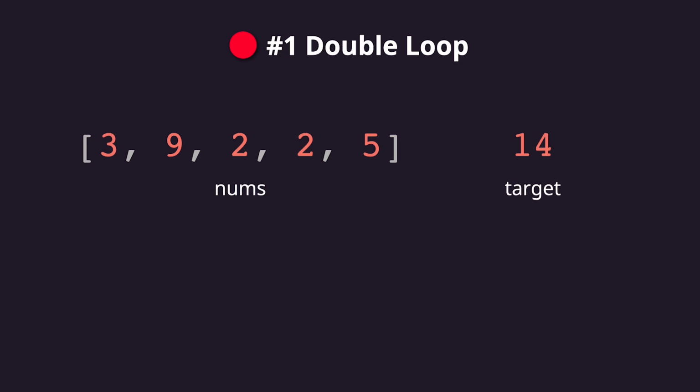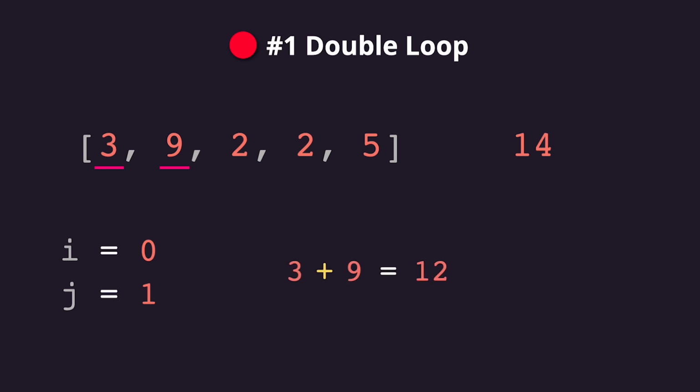We are going to loop through this list using a variable i, which starts at index 0. For each i, we check the remaining numbers to its right using another variable j, which starts at i plus 1. For each pair, we add their values and check if they match the target. If not, we move j one step forward and we repeat until we reach the end of the list. If we reach the end of the list without finding a match, we move i one step forward and we restart the process. This time, i is 1 and j starts at 2.